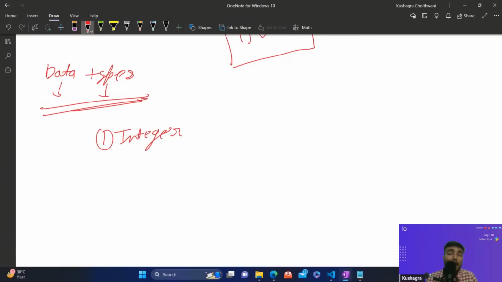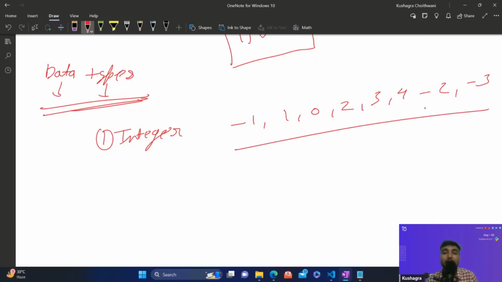So integer, I hope that you must have studied what exactly the integer is in the basics of mathematics. That is -1, 1, 0, and 2, 3, 4, -2, -3. These all are considered as integers, guys. If you are working with non-decimal values, either negative or positive, it doesn't matter, it would be considered as an integer. So the first data type in Python is integers, whatever values you are storing, but it should be in a number format, and it should not be a decimal value.